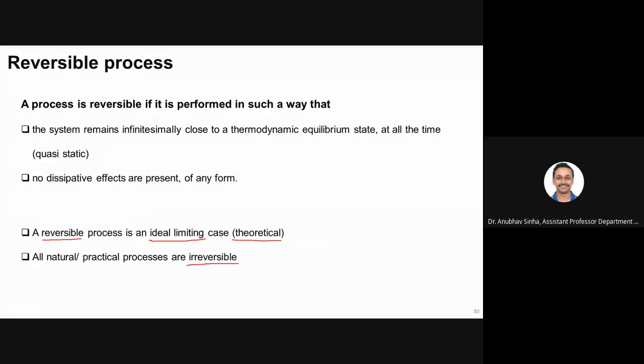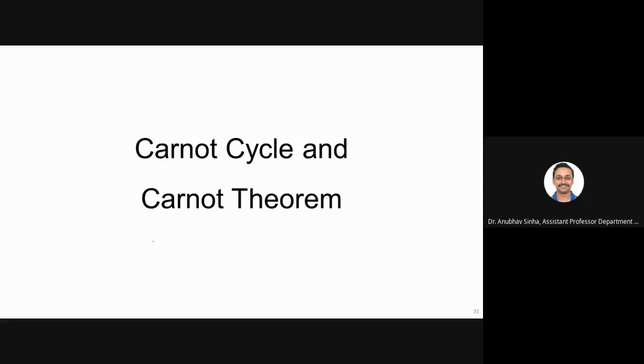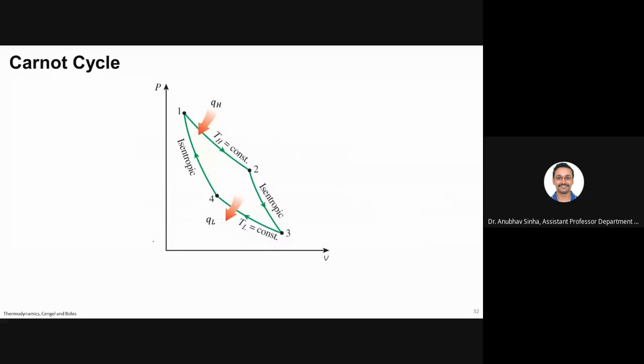We can idealize and get some theoretical estimates. For example, we can use the second law to tell what is the maximum efficiency that an engine could have. This will be more clear when we talk about numericals. Let us now come to the Carnot cycle we discussed yesterday. I just wanted to repeat it quickly because this is a very important topic for this chapter as well as your subject.